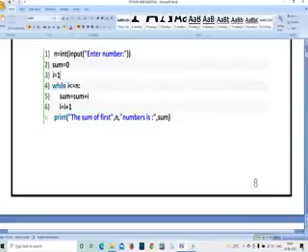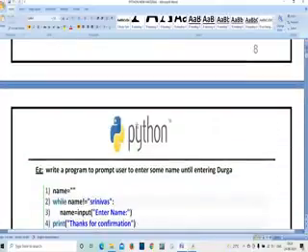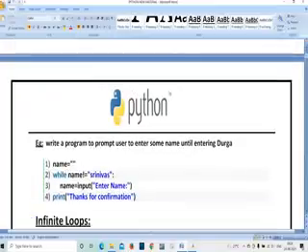While I is less than or equal to n, means input, what is I value? 1. 1 is less than or equal to 25. Sum is equal to sum plus 1, means it is going to increment the value by 1. I is equal to I plus 1, and the sum of the first n numbers is sum, means whatever the value you have entered, you are going to get the sum of the first n numbers.